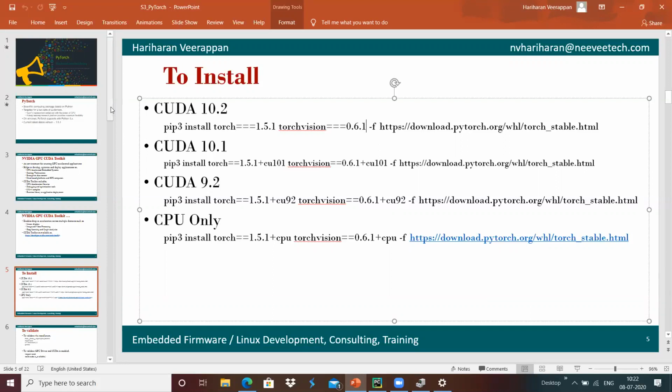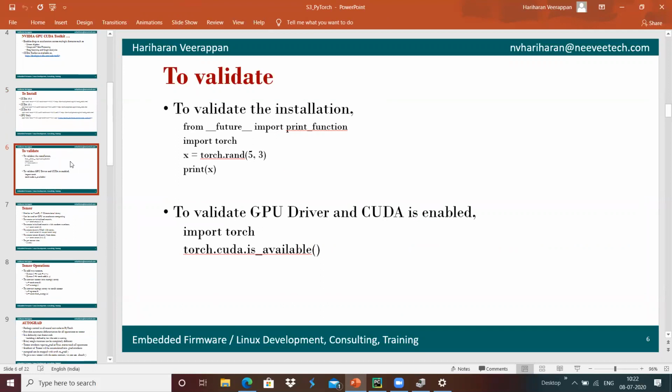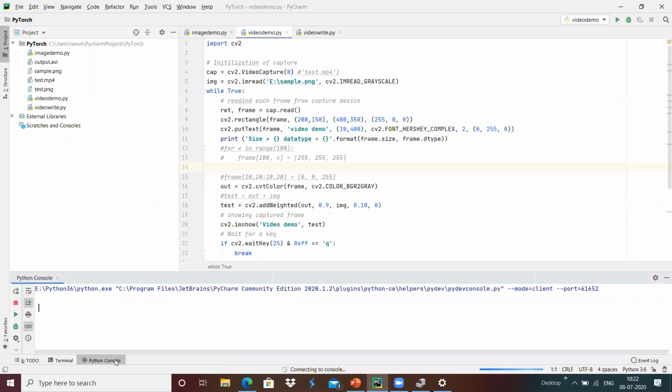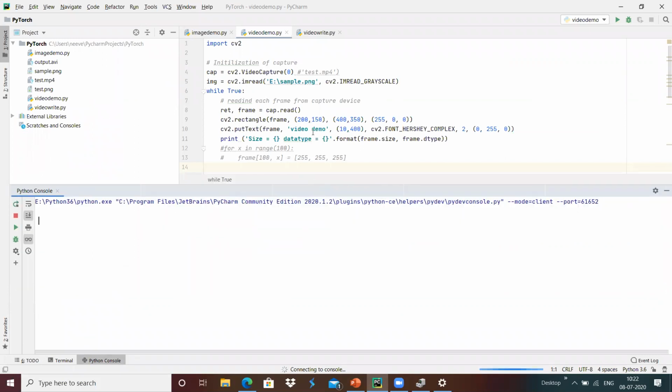Once after installing, we can confirm whether our installation is proper or not. To validate the PyTorch installation, I'm going to use the Python console of the PyCharm IDE over here.